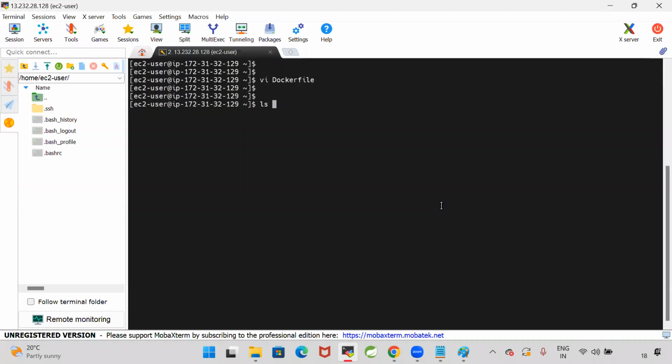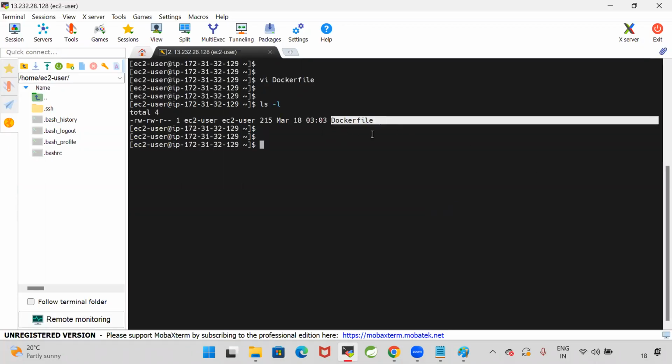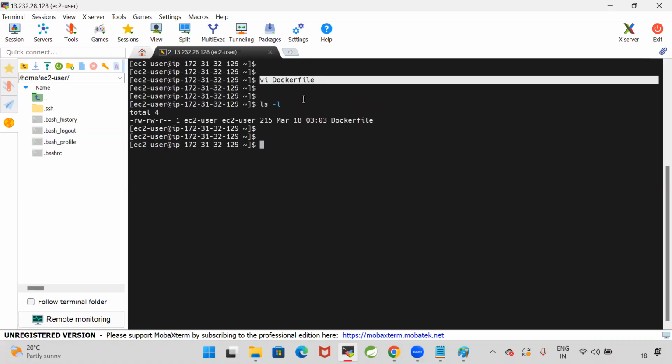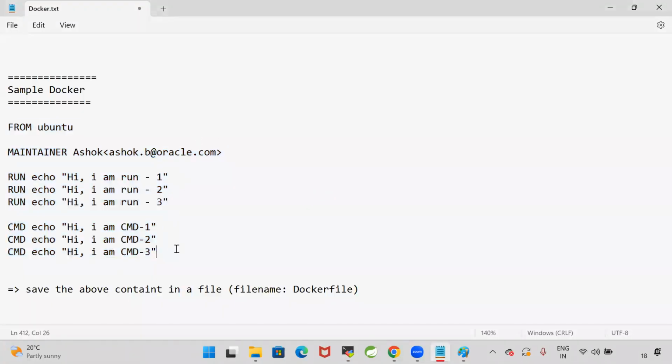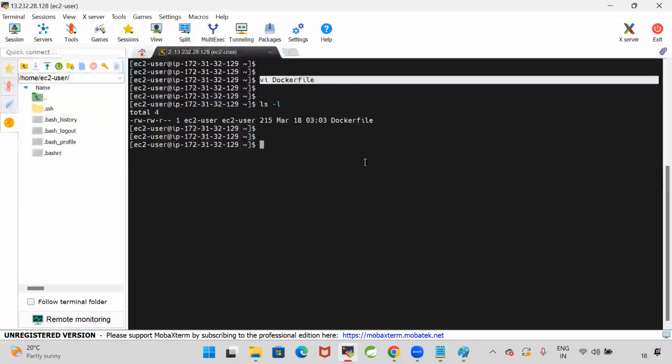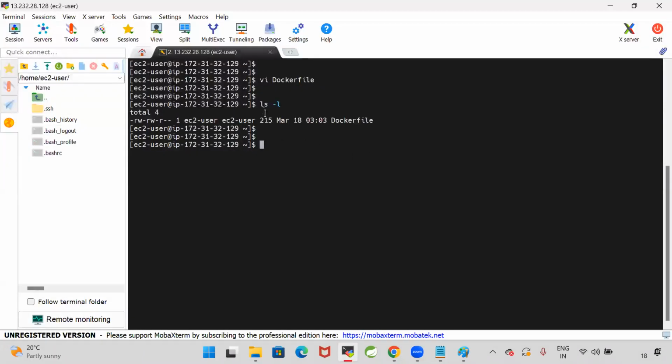Yes. Now with this, my file is available. Dockerfile is available. I executed ls -l and I'm able to see the Dockerfile. I executed the vi command. It created a file and opened that file. In that file, I copied this content and saved it. I closed that file. Then when I run ls -l, I can see the Dockerfile is available.